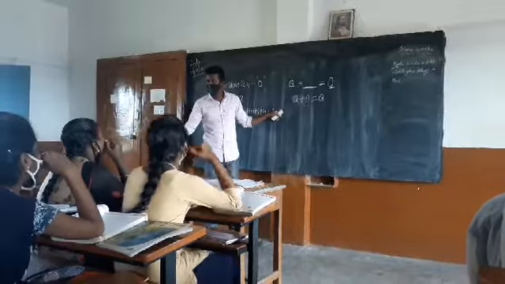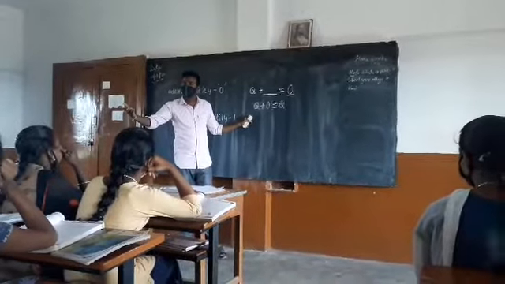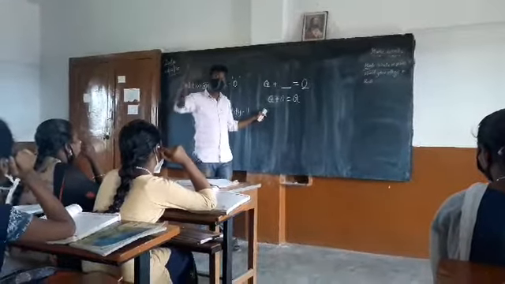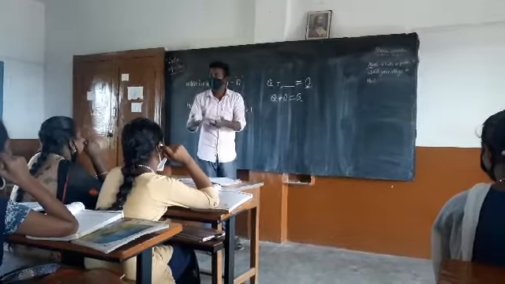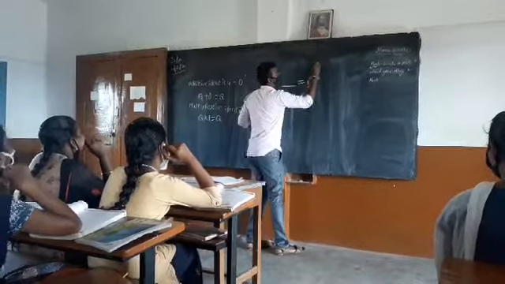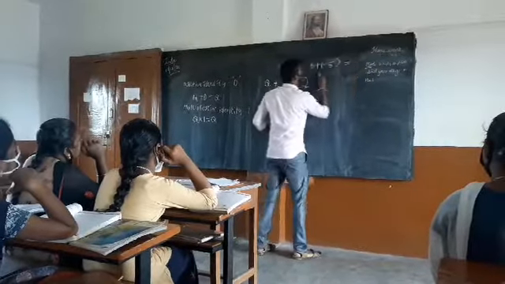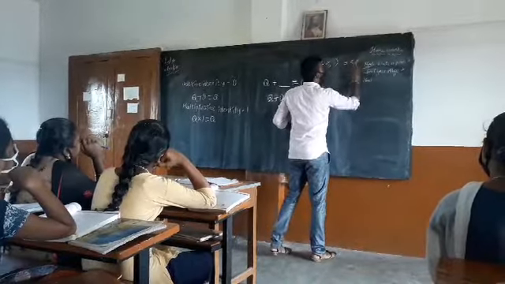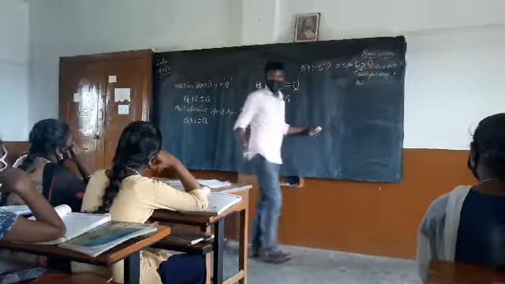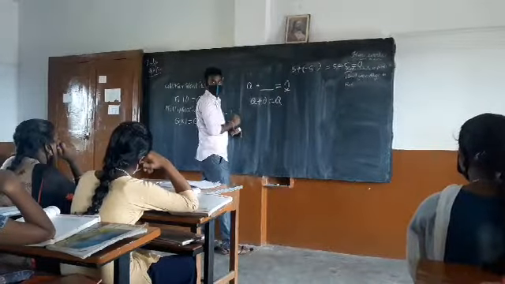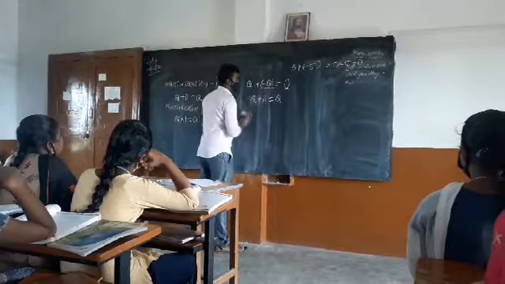What should be added here? Q plus Q means 2Q I get, just like 5 plus 5 is 10. Am I getting 5 plus 5 equals 0? No. What should be added to 5 then? Very good. It's simple. Just like 5 plus minus 5. If I do, I'll get what? 5 minus 5 equals 0. This is what I get. Similarly, if I add minus Q, I'll get 0.